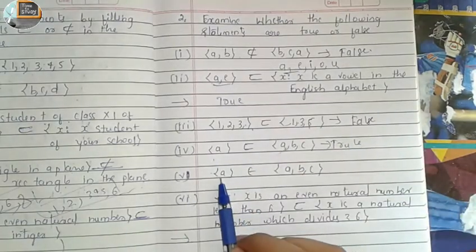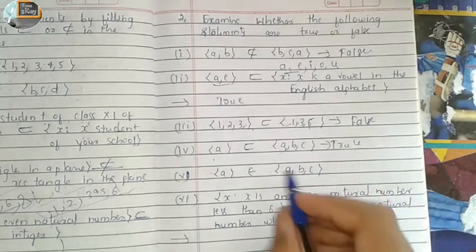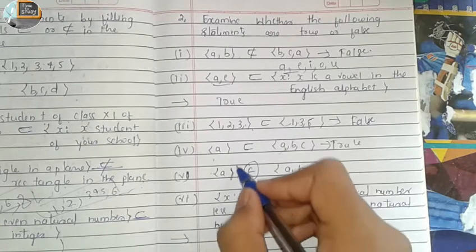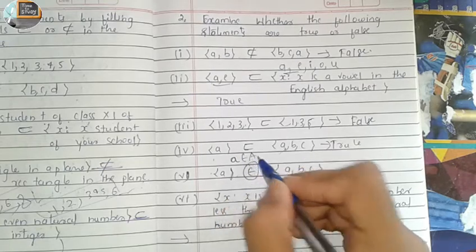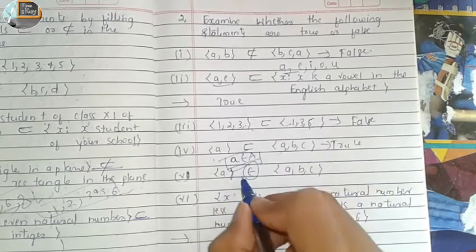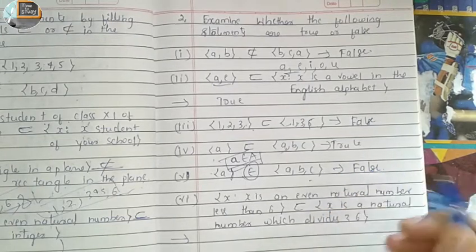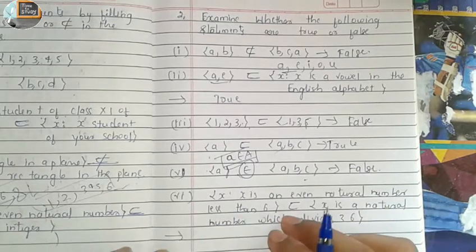Is it a subset, a belongs to {a, b, c}? This symbol is not used when the flower bracket is taken. This symbol is used when the flower bracket is absent. a belongs to is the correct way. This is the wrong statement. That is, it is false. X such that x is an even natural number less than 6.